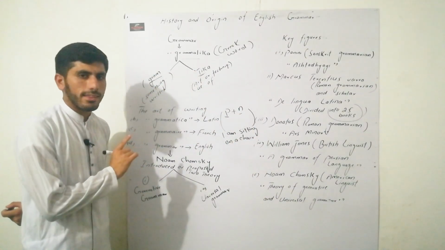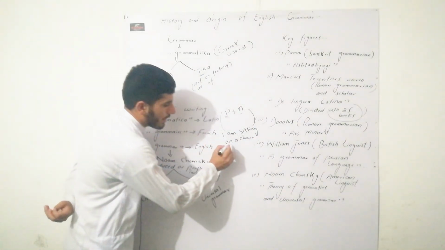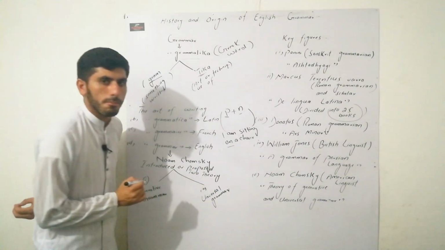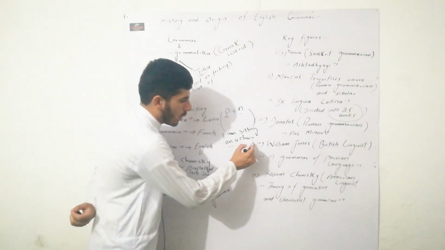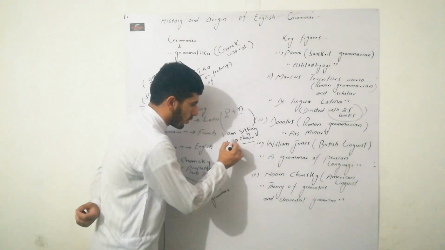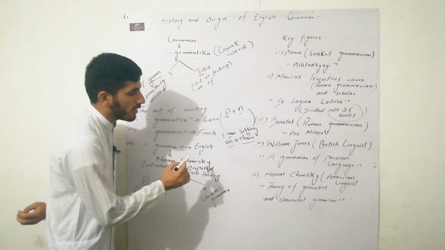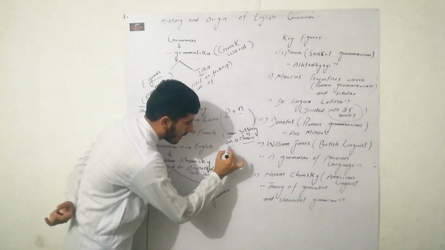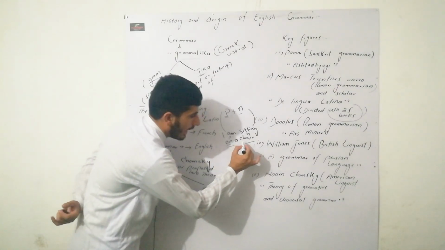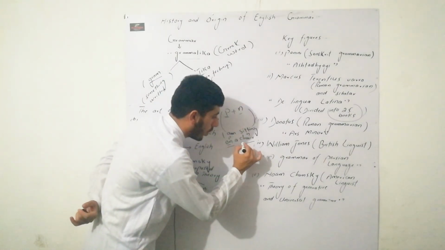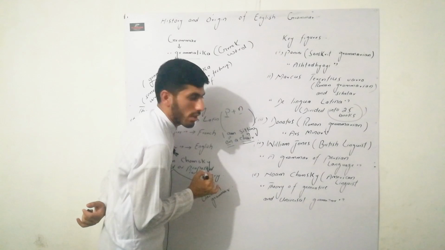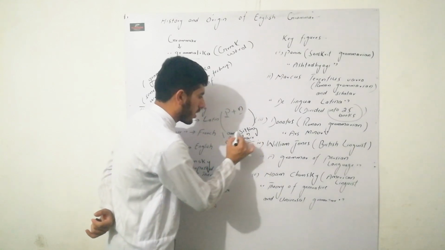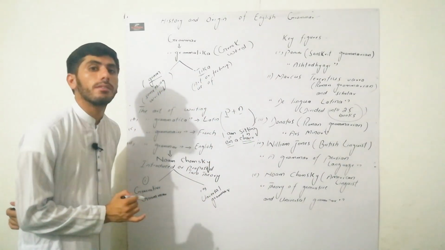Here the word on is a preposition, and the word chair is a noun. So the prepositional phrase starts with the preposition on and ends with the noun chair. So on a chair is a prepositional phrase.